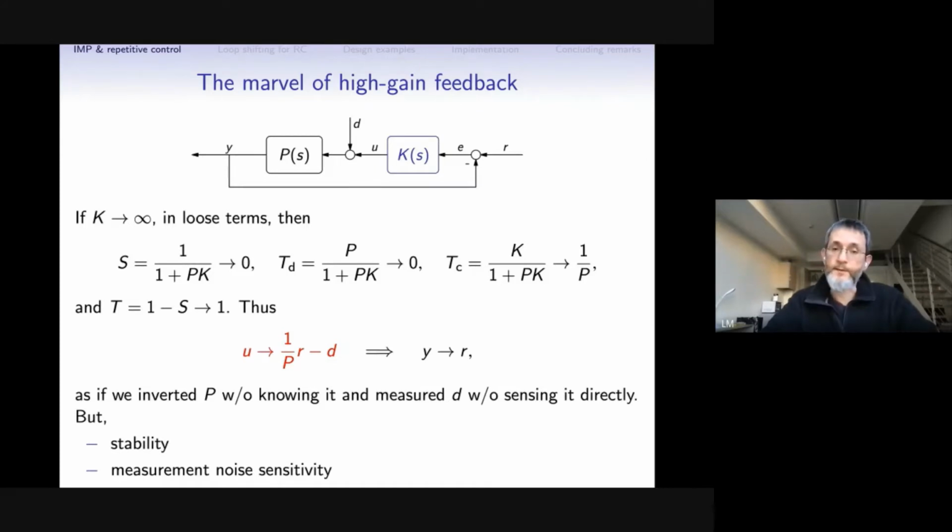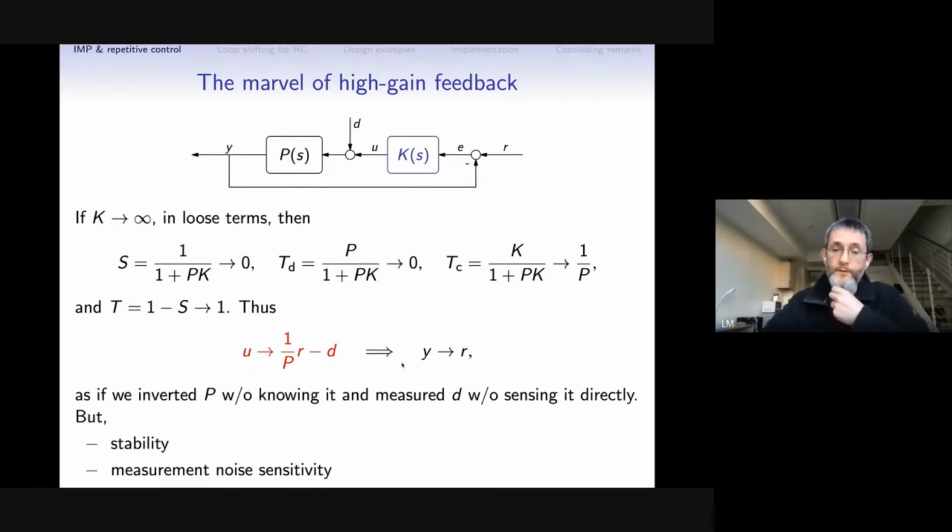Perhaps it's safe to say that there are no systems for which this control law, infinite gain, will produce a stable closed-loop system. And the presence of measurement noise will be greatly amplified, especially in the control trajectory, which is not acceptable. But still, this concept is quite useful because there are many control algorithms which are trying to relax those requirements or other requirements and still keep with this logic in order to get good control.